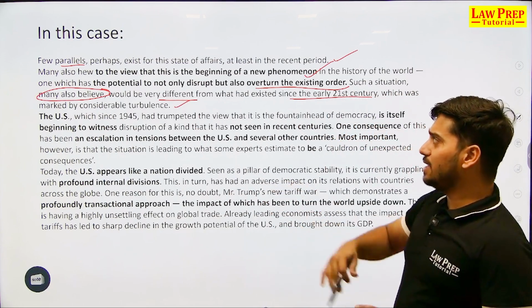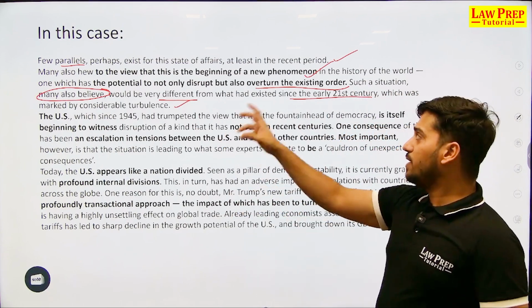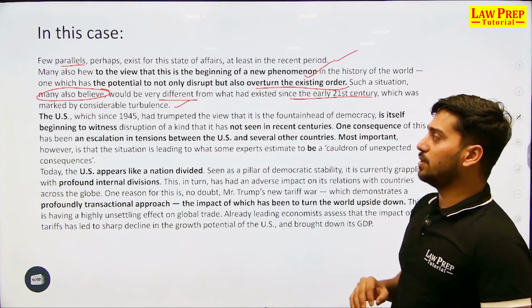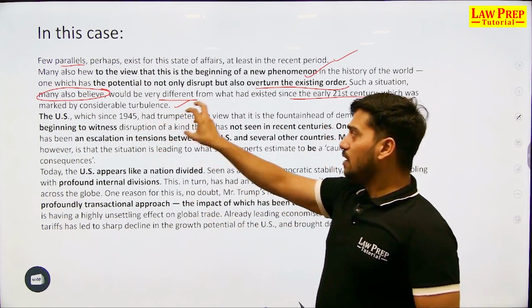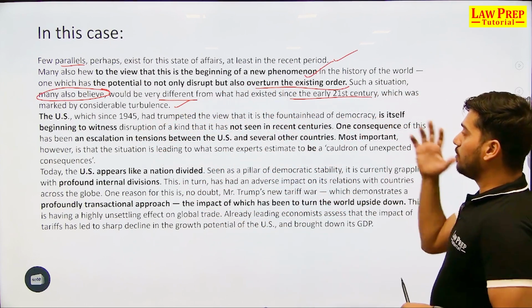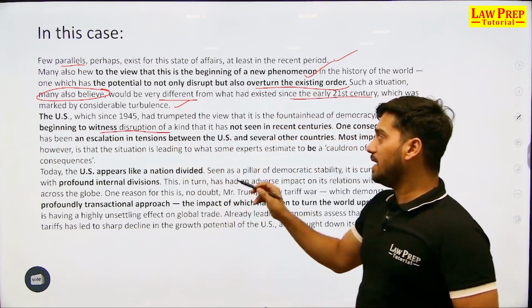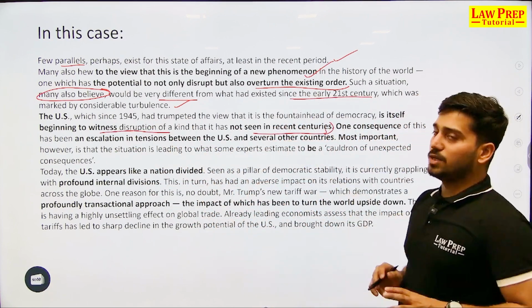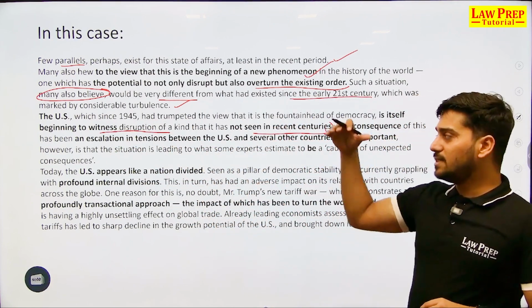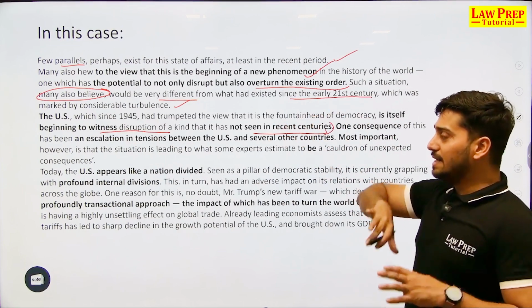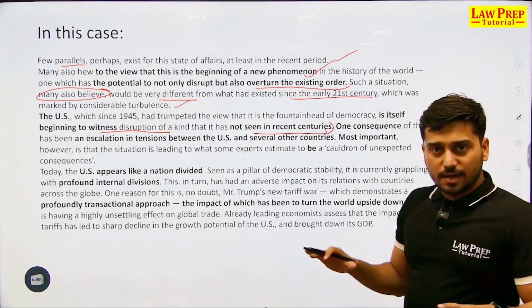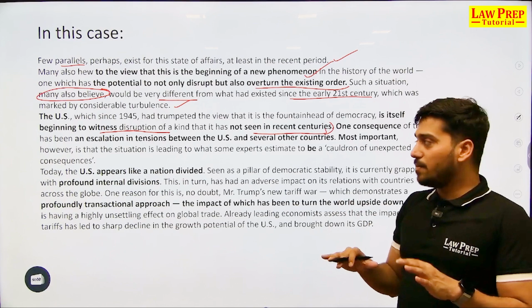Now this particular thing is going to be very, very different than what you witnessed in the starting of the 21st century. US since 1945 was known as the fountainhead of democracy, is now itself beginning to witness disruption of a kind that it has not seen in recent centuries, which means US is undergoing so many challenges, facing so many disruptions internally, externally, that was not witnessed or anticipated by United States of America before.